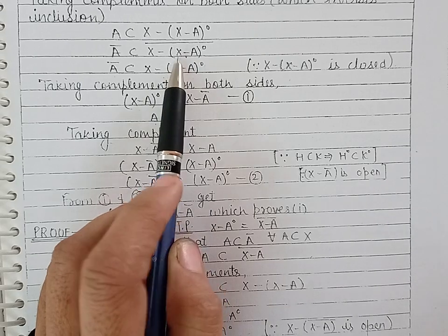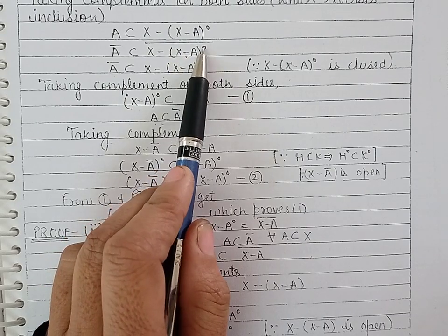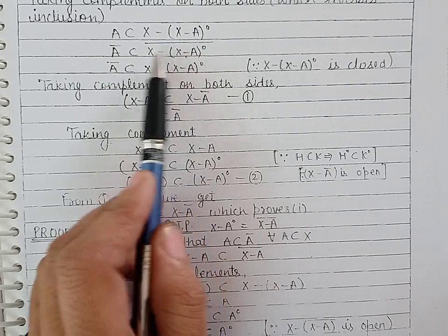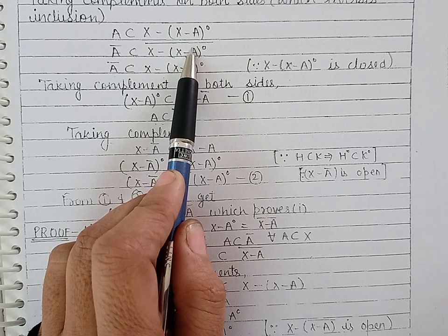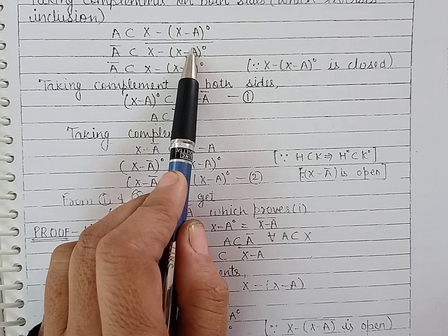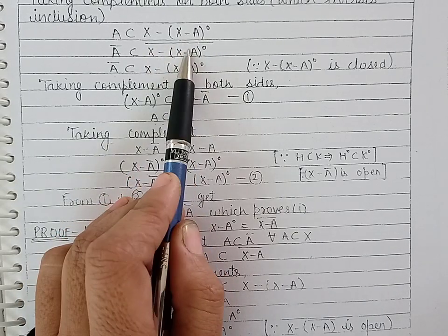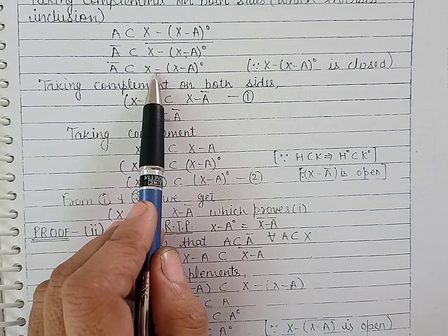Now because interior is always open, so X minus A whole interior, this is open, so its complement will be closed, and if a set is closed, it is identical with its closure. So the closure of this set is equal to the set itself.